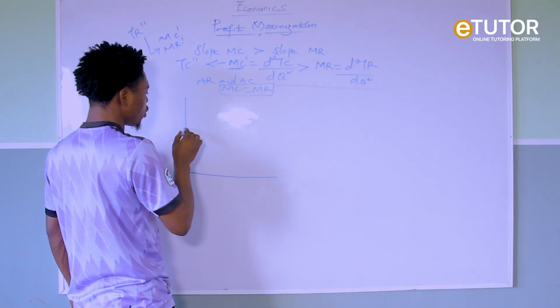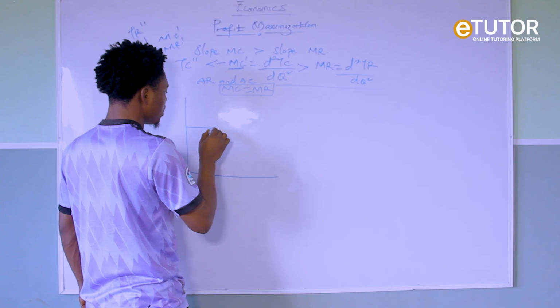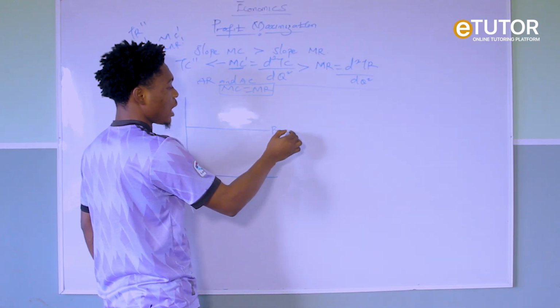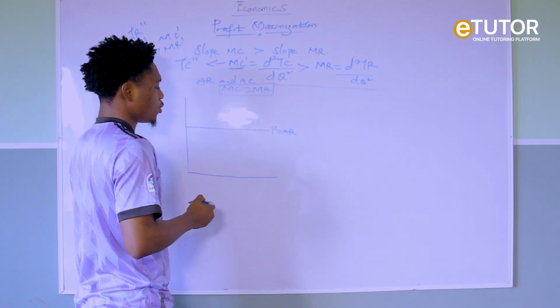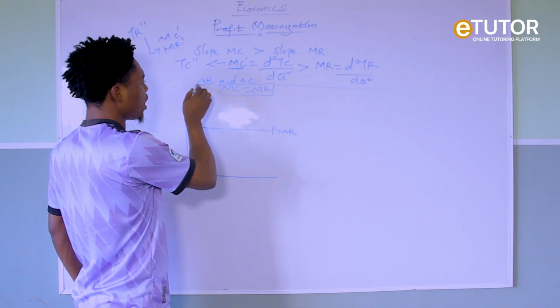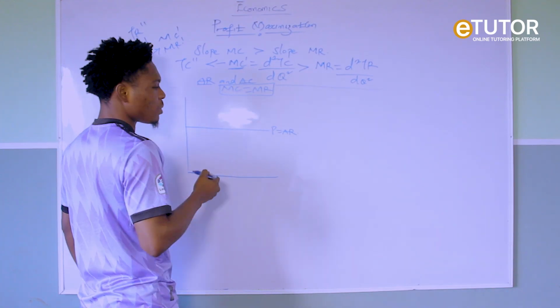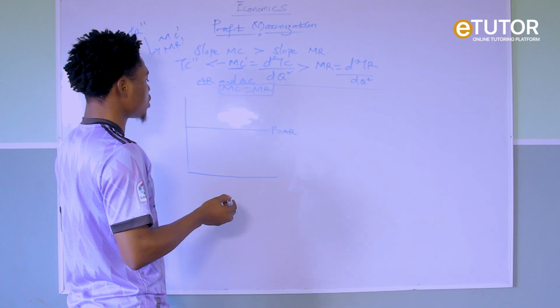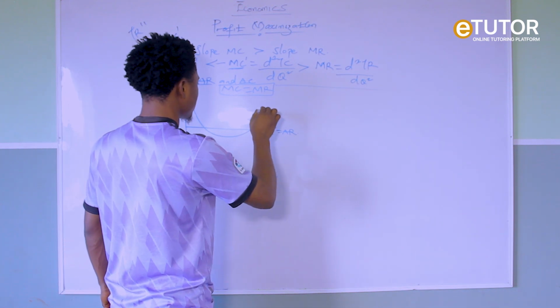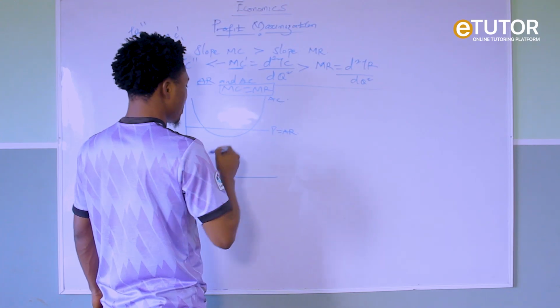So at this point, remember that this is our price, which is our average revenue. So if this is our price and our average revenue, which is AR, then I have my average cost. Remember that our average cost is U-shaped. So if I have something like this, this is my average cost.